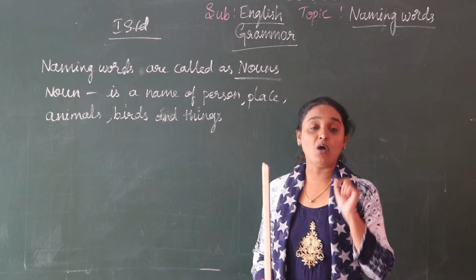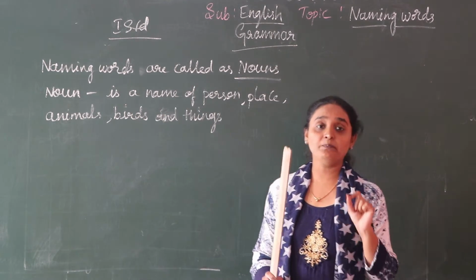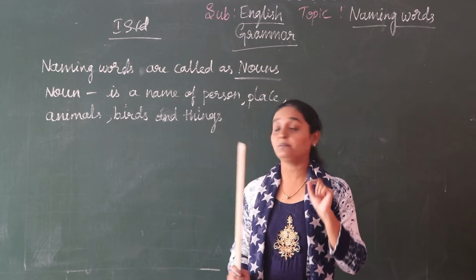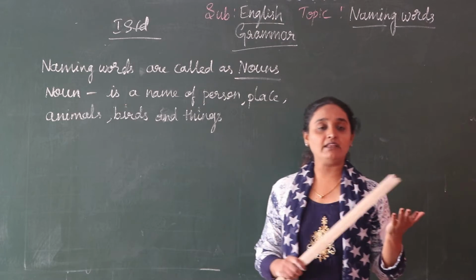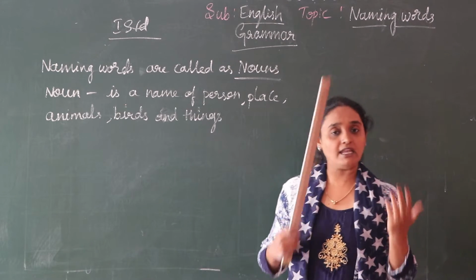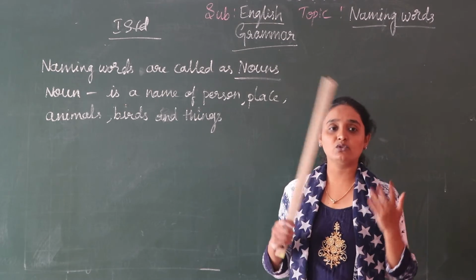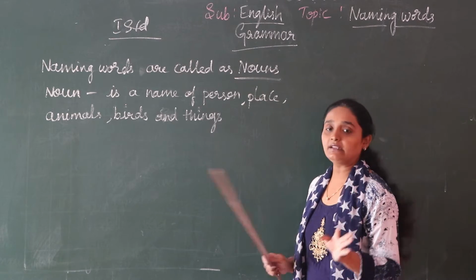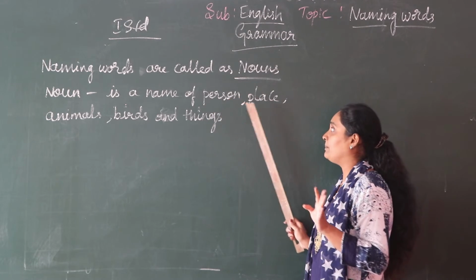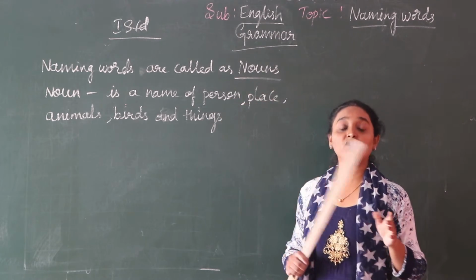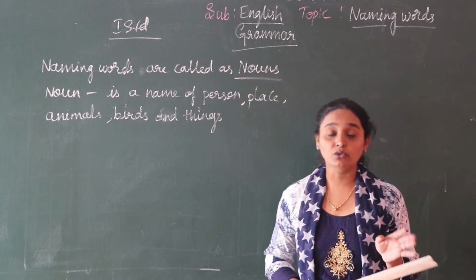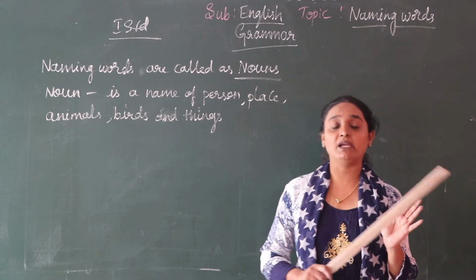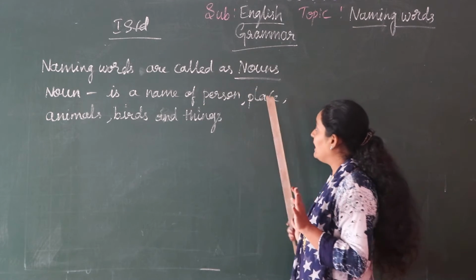A noun is the name of a person, place. Name any one person in your class. Can anyone tell me? Any name you can tell: Sita, Geeta, Sonu, Monu. All are names of persons. Place: where do you stay, children? In which city do you stay? We stay in Bengaluru. So that is the place.